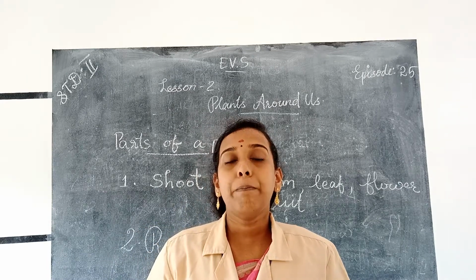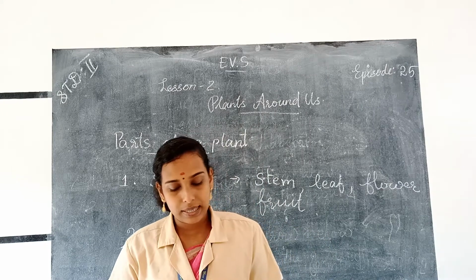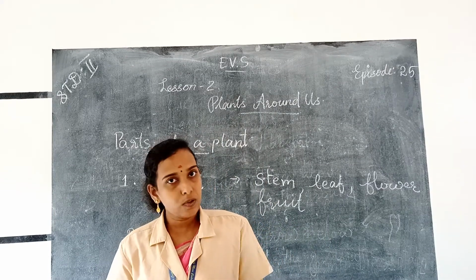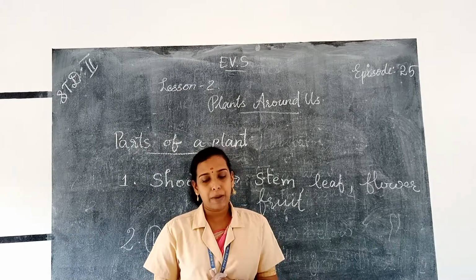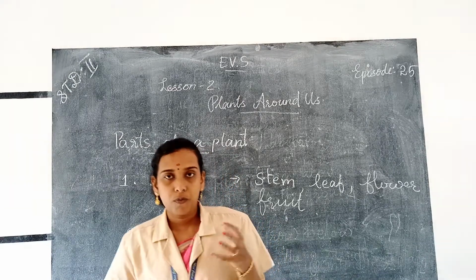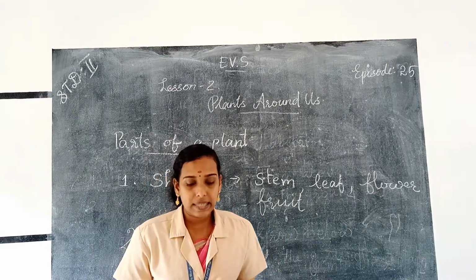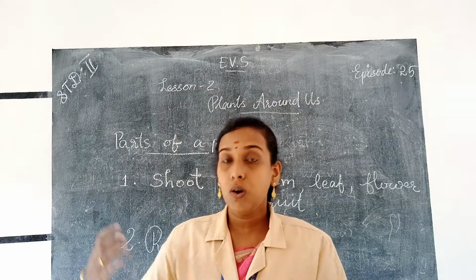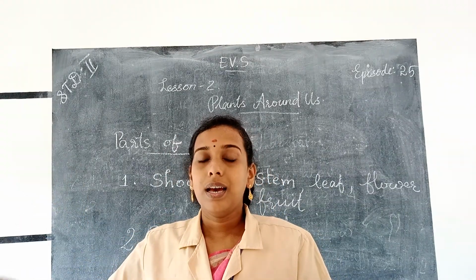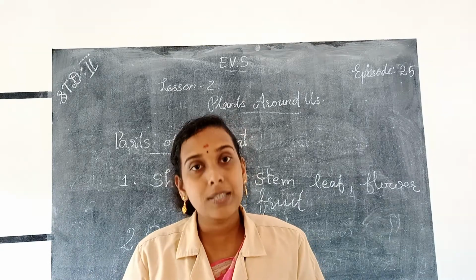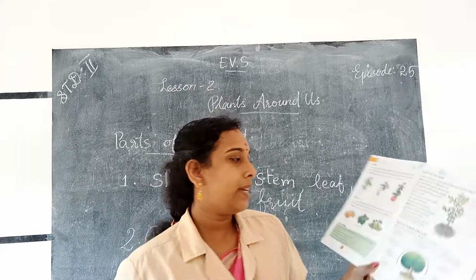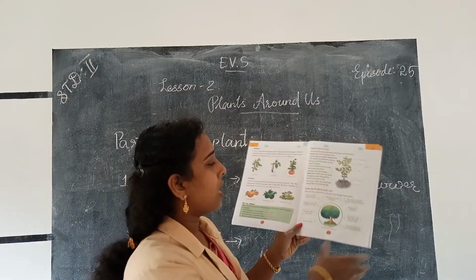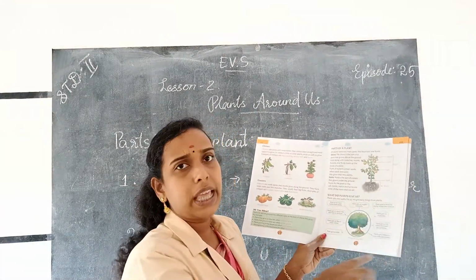And we get many things from plants. So plants are very useful for us. We get many things from plants. Like we get clothes, medicines, etc. Also we get oxygen from plants, and plants also give us shade. Okay, and here, what do plants give us? So plants give us many more things.